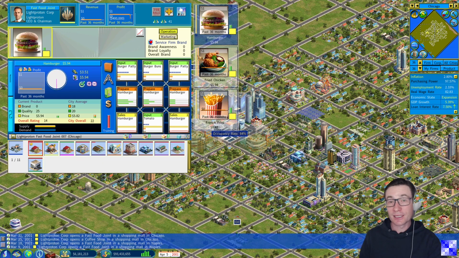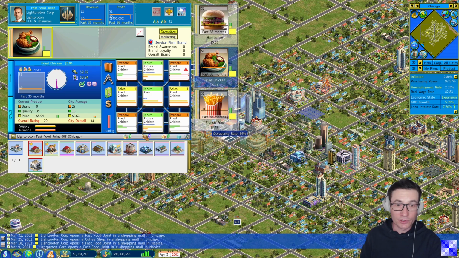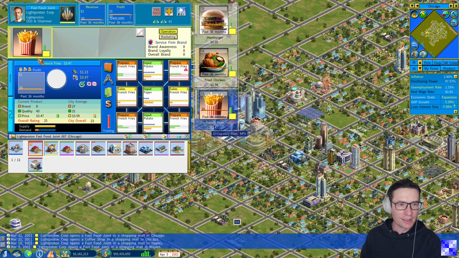Yeah, and let's now check the price position and the position of our products in the market. For hamburger, there again seems to be a competitor also just doing the same as we did. Overall rating is 14 and city overall is 22. So we need to lower the price quite a lot to be better in the overall rating. Let's check fried chicken. This is already okay. And for French fries, this is also okay. Let's go a little bit higher by lowering the price like that.